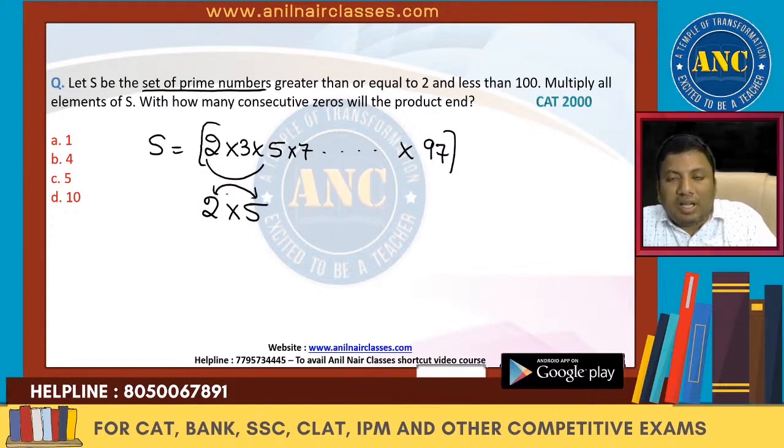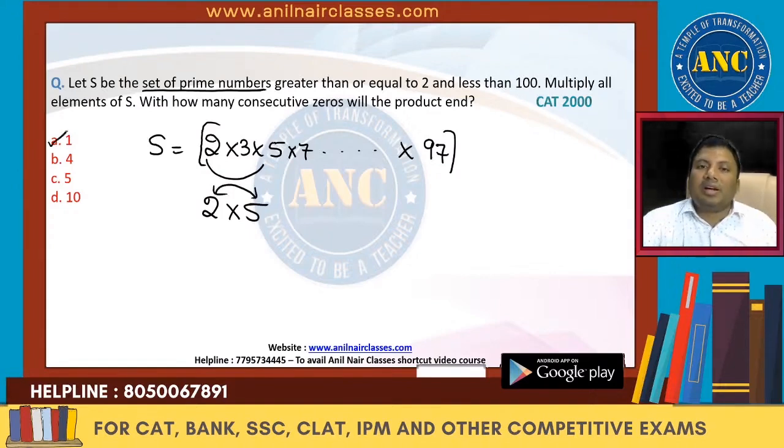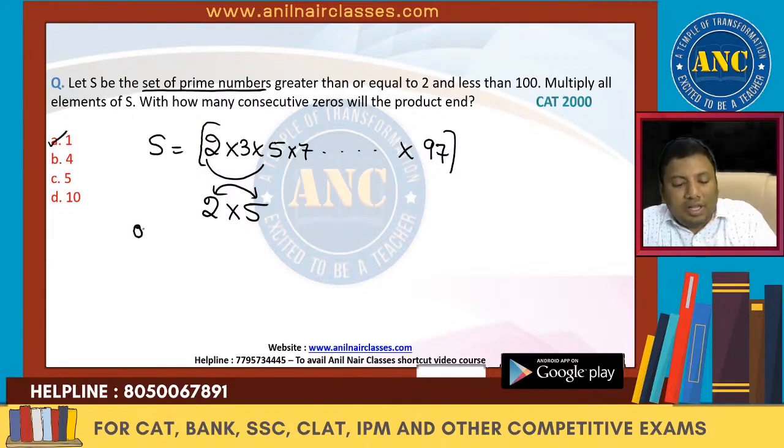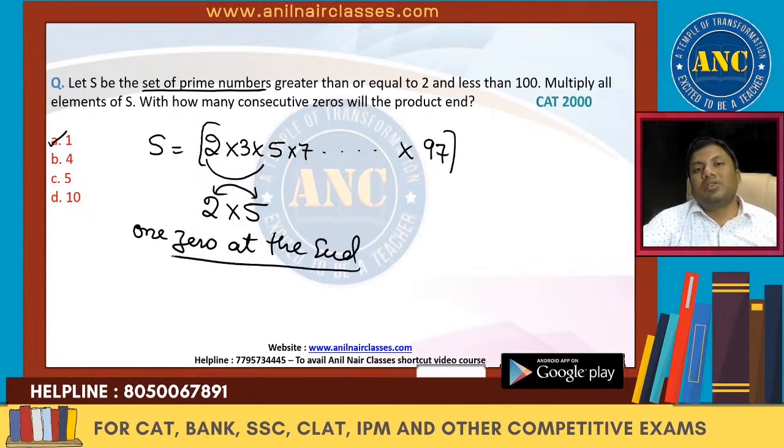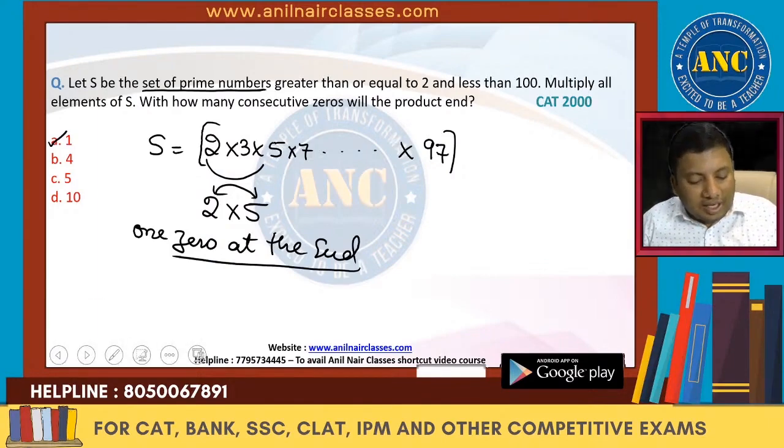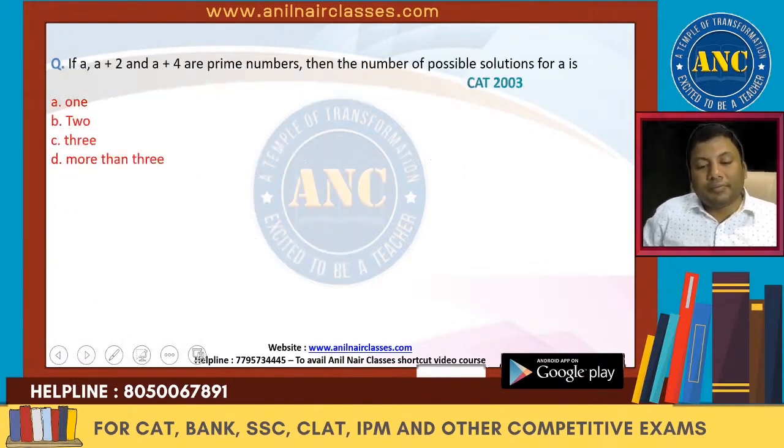2 5s are 10. That means one 0 will be there at the end. Answer is one 0 will be there at the end. One trailing 0, one 0 at the end. Simply take 2 and 5, because the number of zeros at the end is nothing but the highest power of 10. To get the power of 10, we need power of 2 and 5. Answer is one 0 at the end.